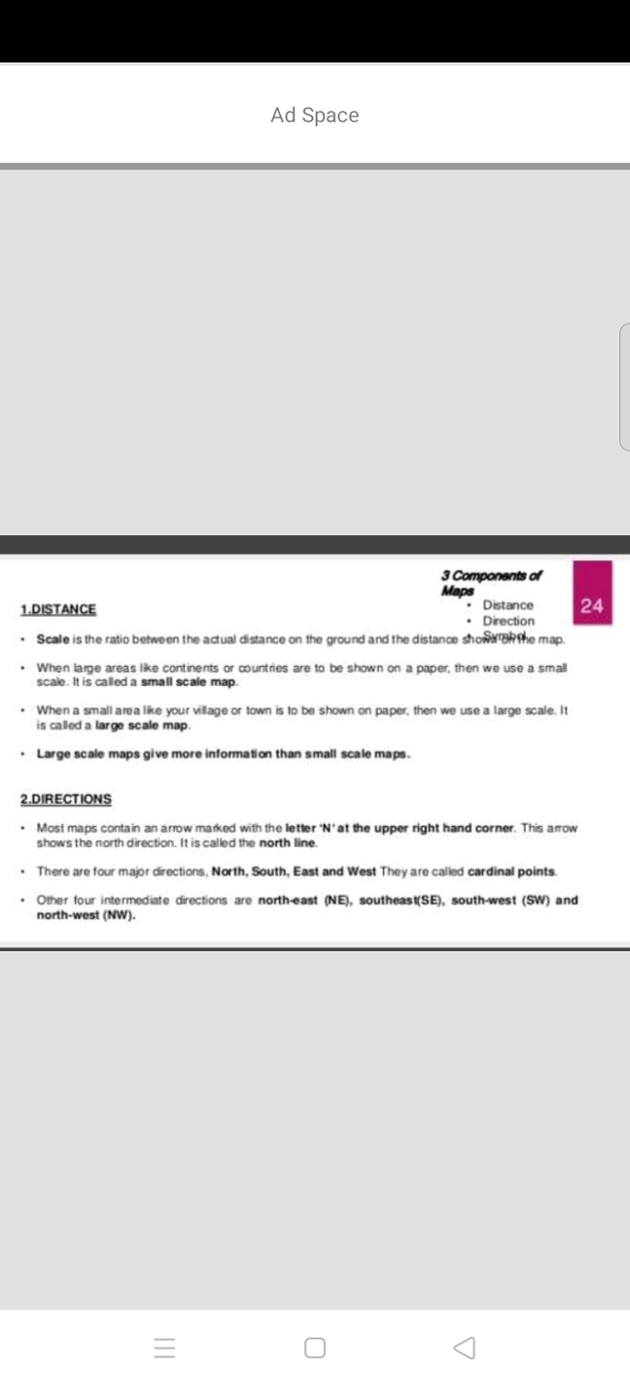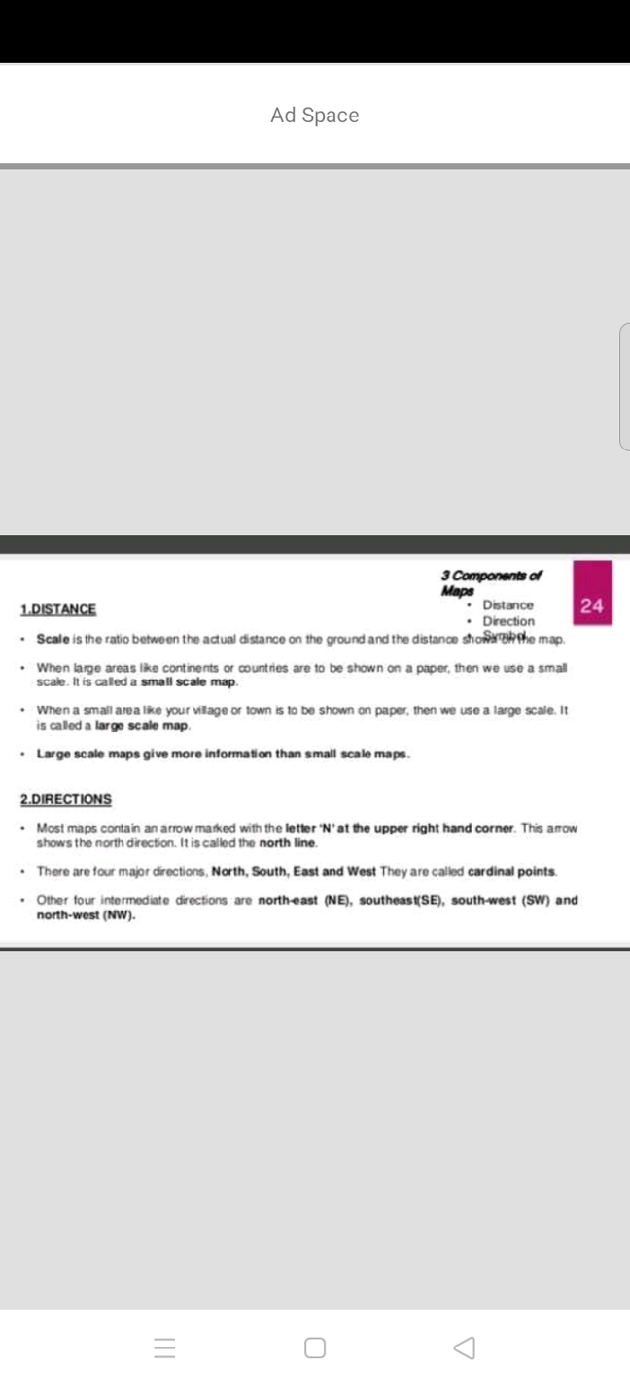Most maps contain an arrow marked with a letter N at the upper right hand corner. This arrow shows the north direction. It is called the north line. There are major directions: north, south, east and west. They are called cardinal points. What are these? North, south, east, west. These are called cardinal points or cardinal directions.